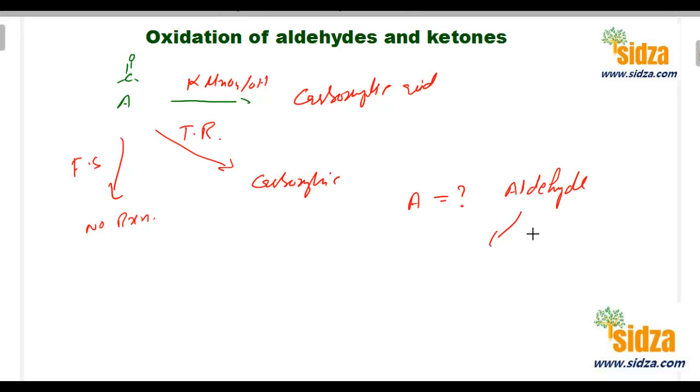But whether it is aromatic or aliphatic, we know that Fehling solution can oxidize only aliphatic aldehydes, not aromatic ones. This compound doesn't react with Fehling solution, so it is an aromatic aldehyde. Got it? This is how we use these reagents to identify what type of carbonyl group the molecule contains. Hope you got the concept.